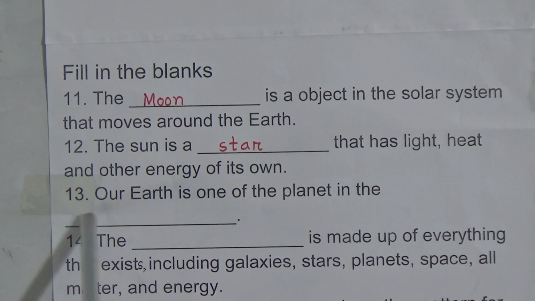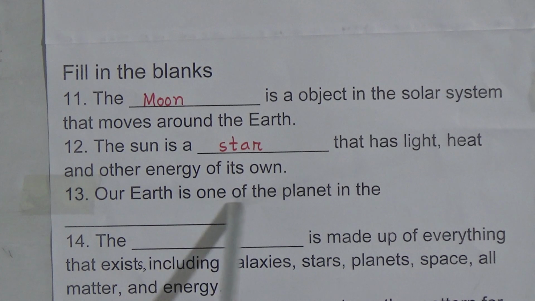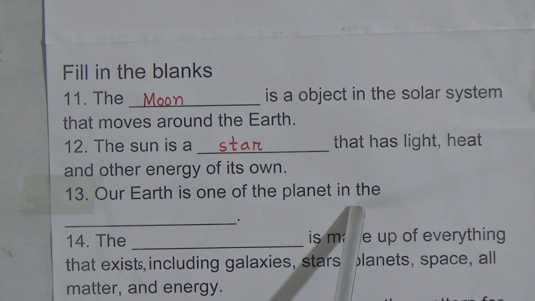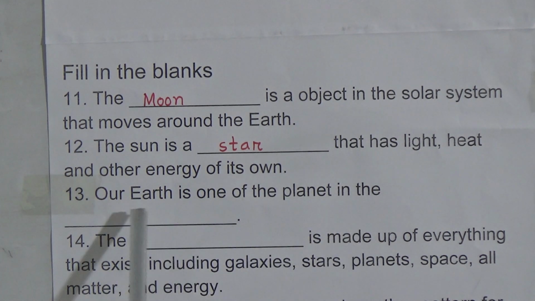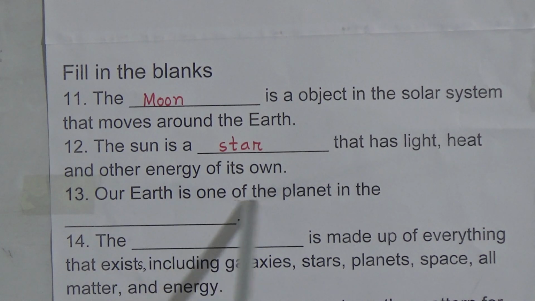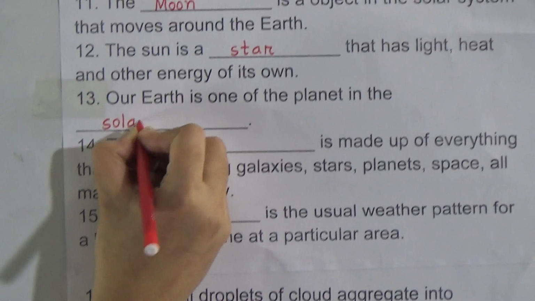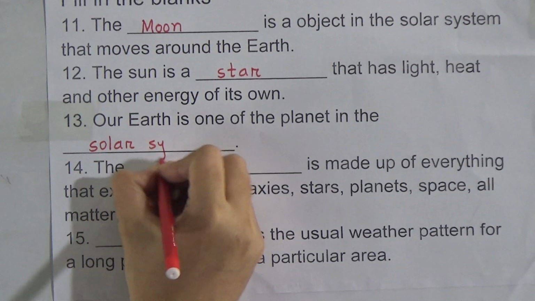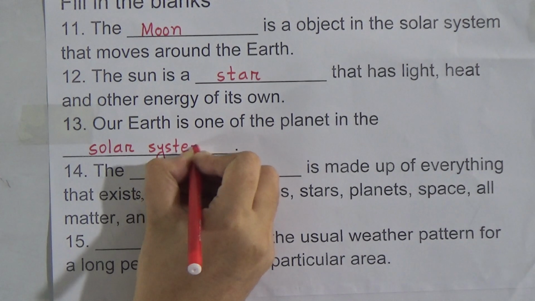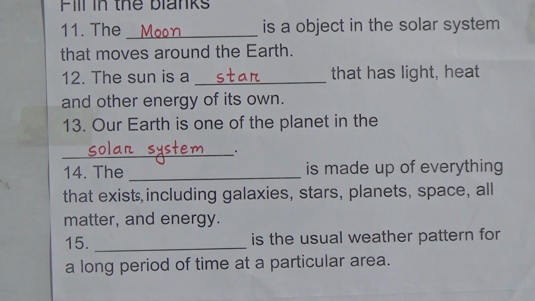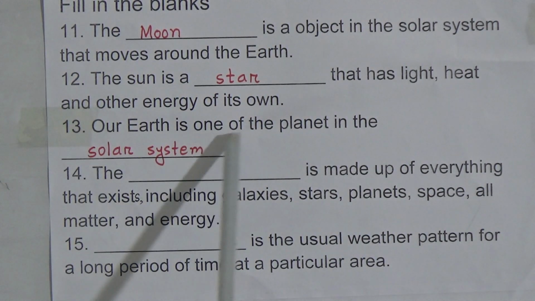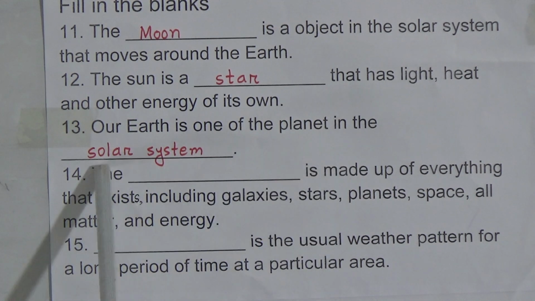13 number is: our earth is one of the planets in the dash. Our earth is one of the planets in the, the answer will be solar system. So we will write here solar system. Our earth is one of the planets in the solar system.